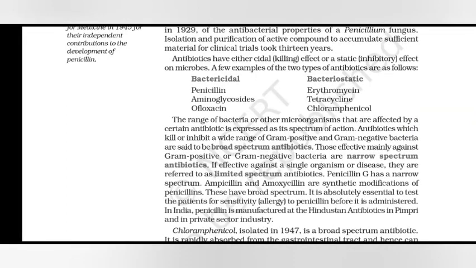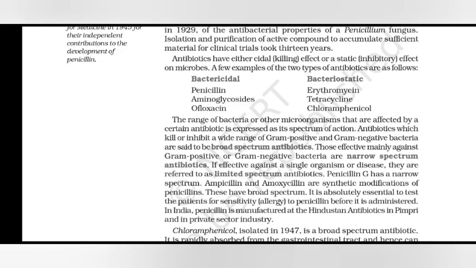Antibiotics have either a cidal or static effect on microbes. A few examples of the two types of antibiotics are as follows: penicillin, aminoglycoside, ofloxacin, erythromycin, tetracycline, chloramphenicol.